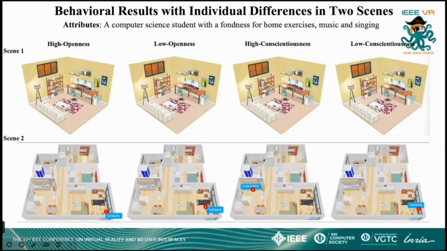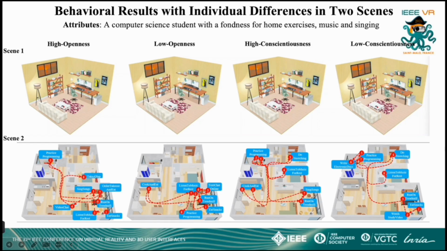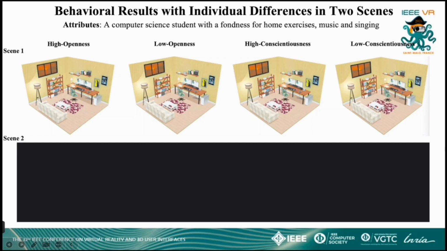From the overall behavioral trajectories shown in Scene 1 and Scene 2, it is evident that as scene complexity increases and the number of interactive objects grows, personality traits become more pronounced in the agent's behaviors. These results reveal significant differences in behavior selection, activity sequences, and object interactions among virtual agents with different personality traits.